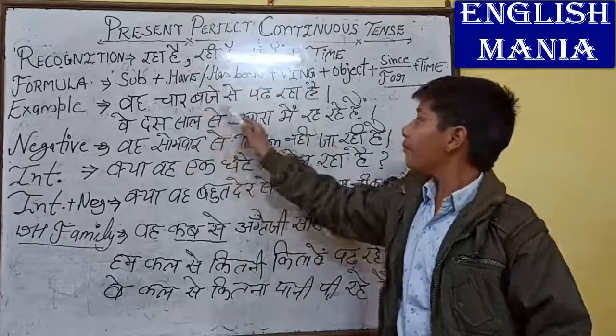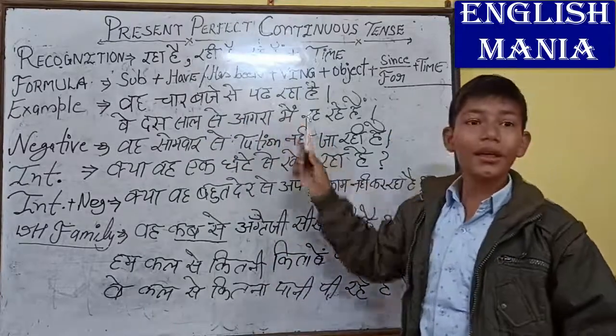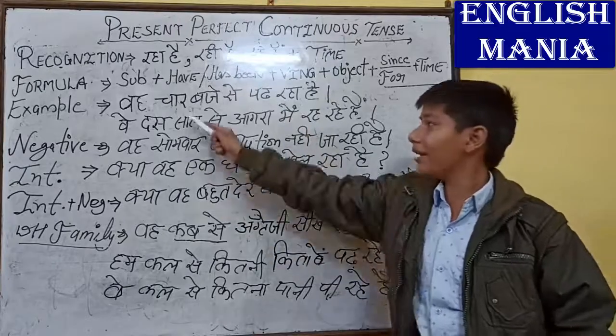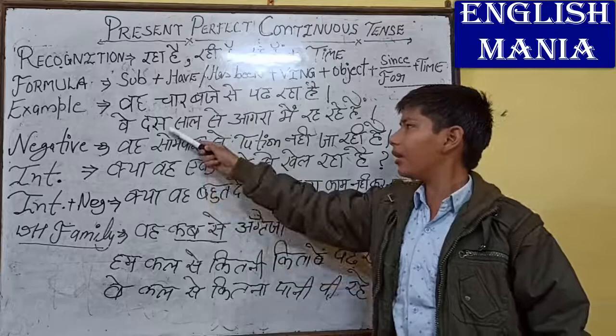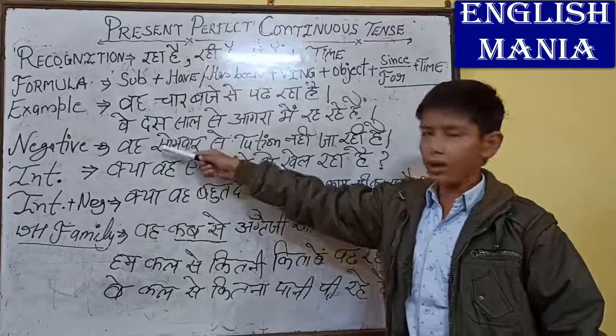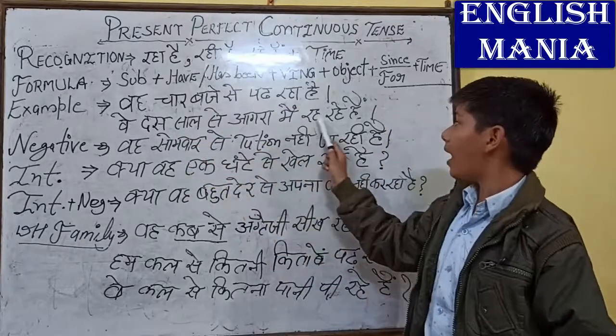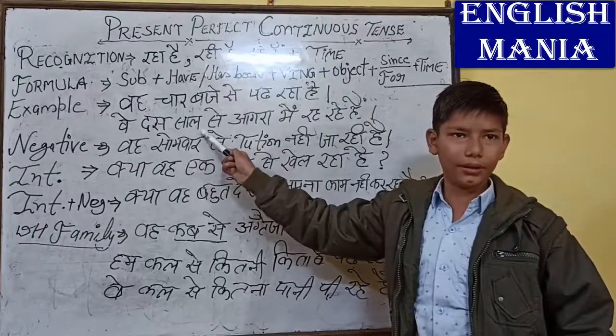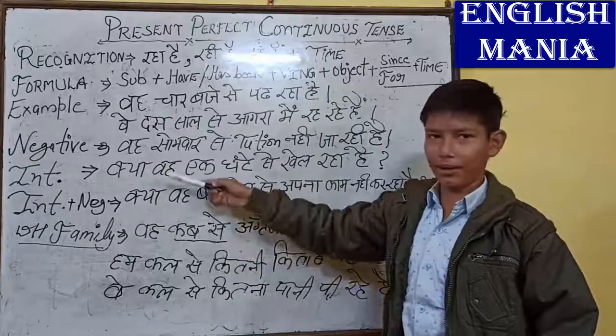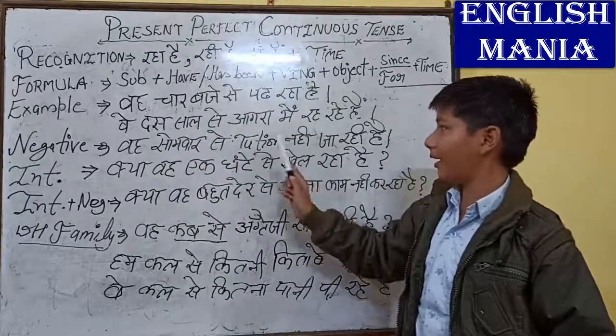He has been studying since 4 o'clock because it is specified. Okay, and another example is for. वे 10 साल से आगरा में रह रहे हैं. So is it countable or not? Countable. Yes, it is countable. वे 10 साल से आगरा में रह रहे हैं.